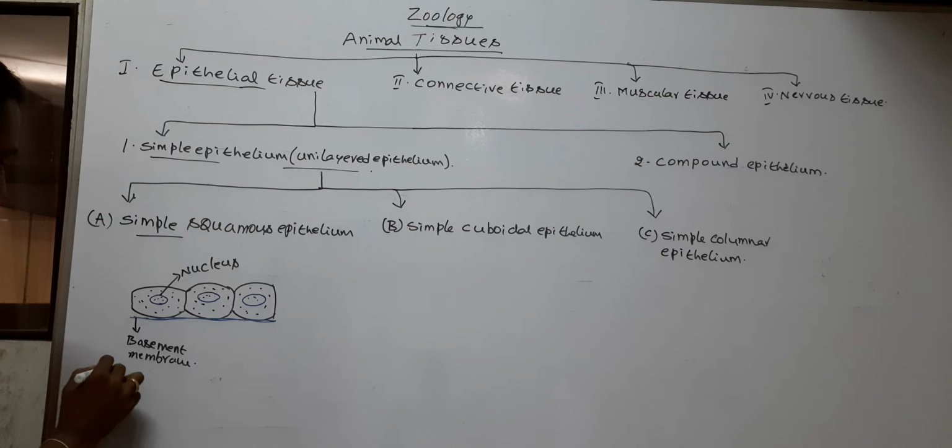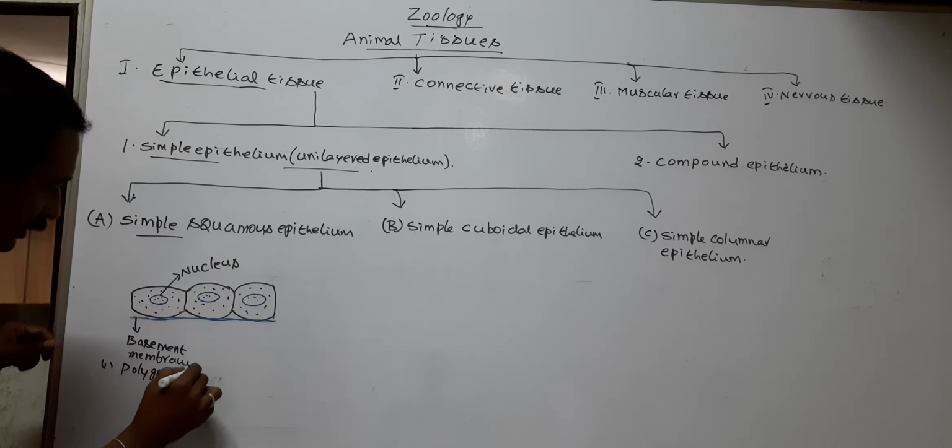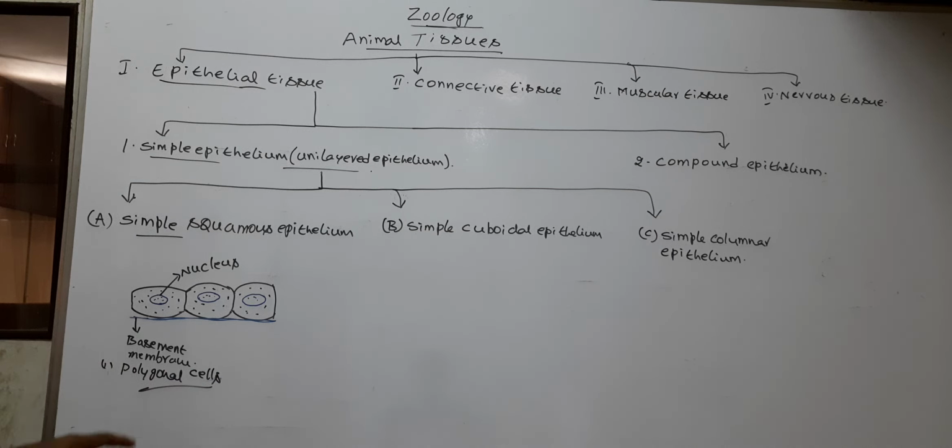The simple squamous epithelium possesses polygonal cells. Poly means many. So the shape of the cell is polygonal.